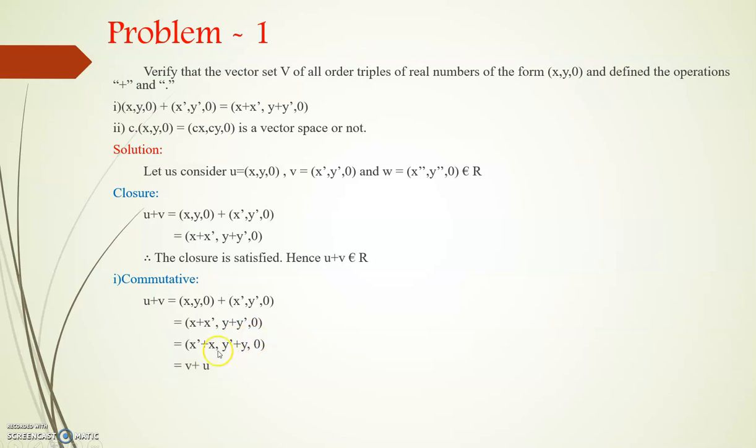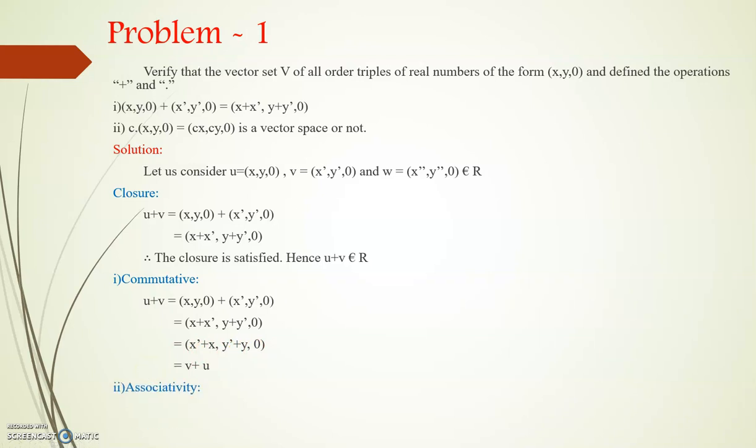This equals v + u. That is, v is (x', y', 0) and u is (x, y, 0). If you add v + u, we get the result (x' + x, y' + y, 0). Therefore, the commutative property is also satisfied.